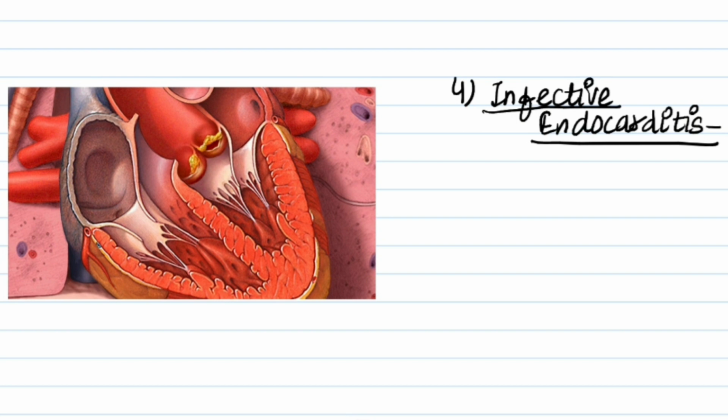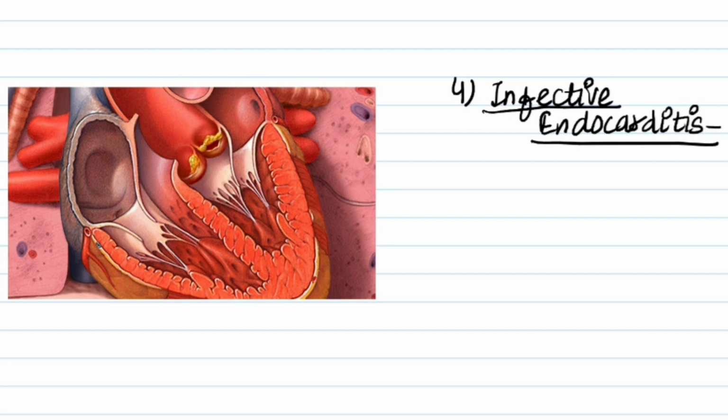Next condition is infective endocarditis. It is defined as an infection of the endocardial surfaces of the heart. It can affect one or more heart walls, the mural endocardium, or a septal defect. Its intracardiac effects include severe valvular insufficiency, intractable congestive heart failure, and myocardial abscess. If left untreated, infective endocarditis is inevitably fatal.